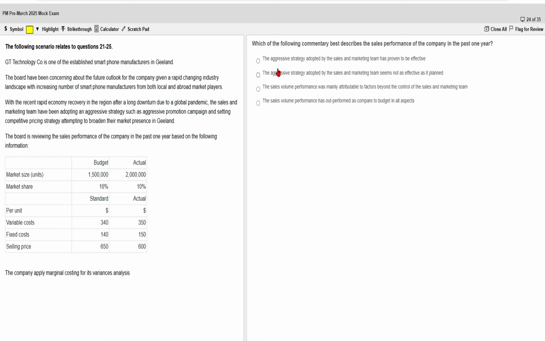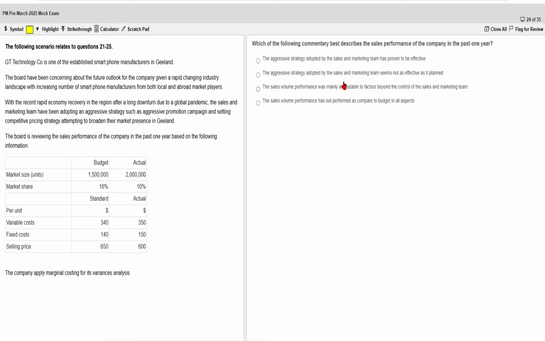The aggressive strategy adopted by the sales and marketing team seems to be not as effective as planned. Yeah, exactly. The strategy doesn't seem to be as effective as they had planned. Next: sales volume performance was mainly attributable to factors beyond the control of the sales and marketing team. That is also incorrect. Why?